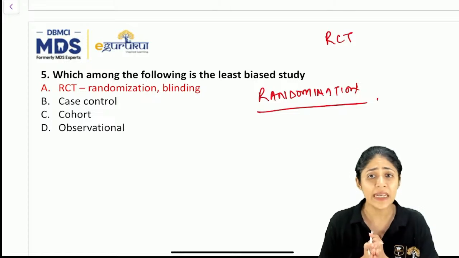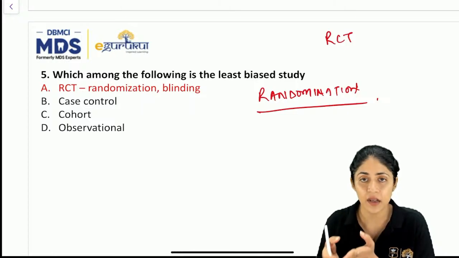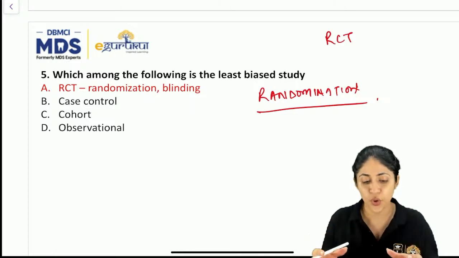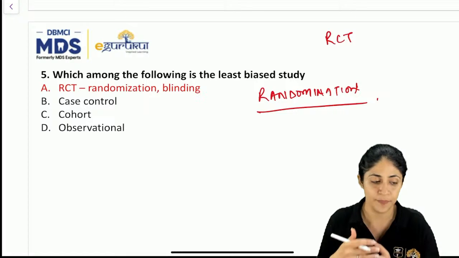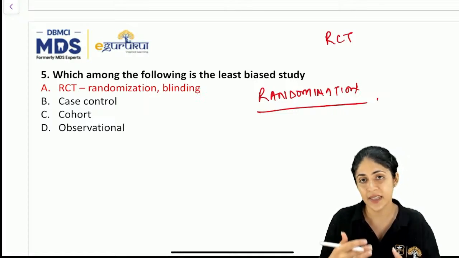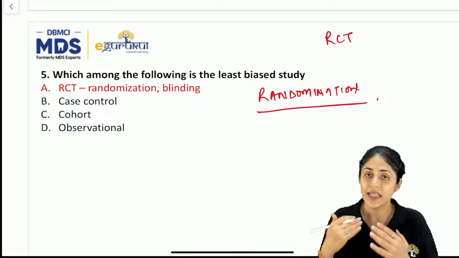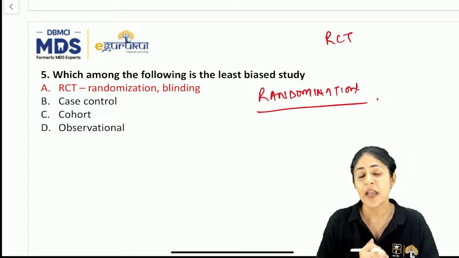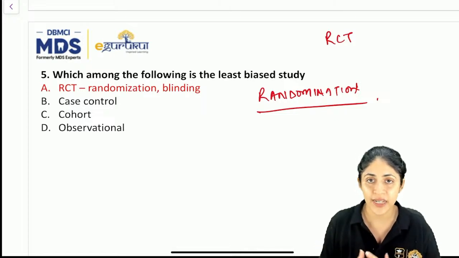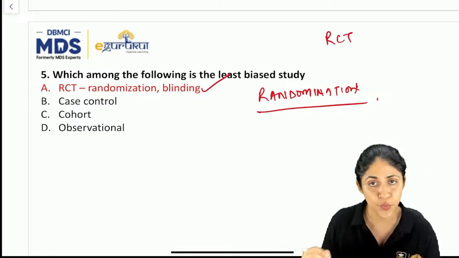Okay, what do you understand by bias? Bias is the systematic error that occurs during the study. So we ensure in this that the subjects at least are unaware of the treatment that is being given. Okay, and then there is blinding. Blinding is single blinding, in which the subject is unaware, double blinding, subject and the observer. Then there is triple blinding, in which the statistician also does not know which group belongs to what. So because of the blinding, we ensure that the risk of bias is the least. Okay, so that is why the study which is least biased is the randomized control trial.